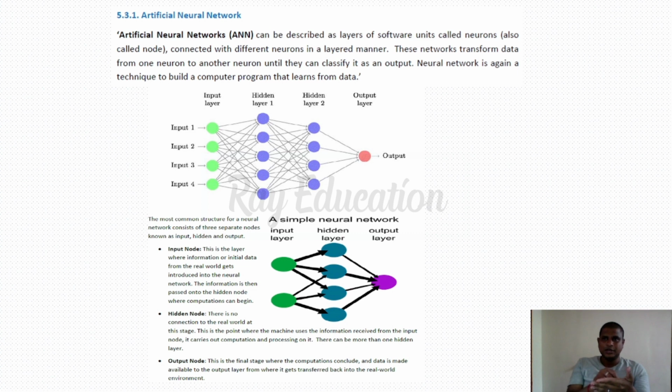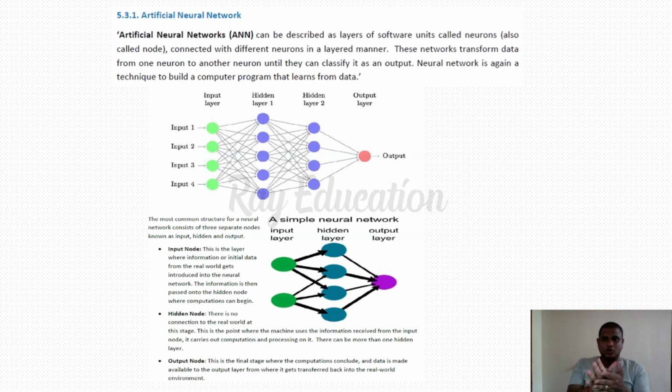This is the input you give. After you give it in the search bar, it goes into the dark layer. We can't see what is happening in the dark layer, in the web server of that Google system. It is executing everything in its dark layer, which is known as the hidden layer. Otherwise we can call it a processing layer. After the processing has been executed, it gives us the output. What will be the output it gives to us? We asked what is artificial neural network.